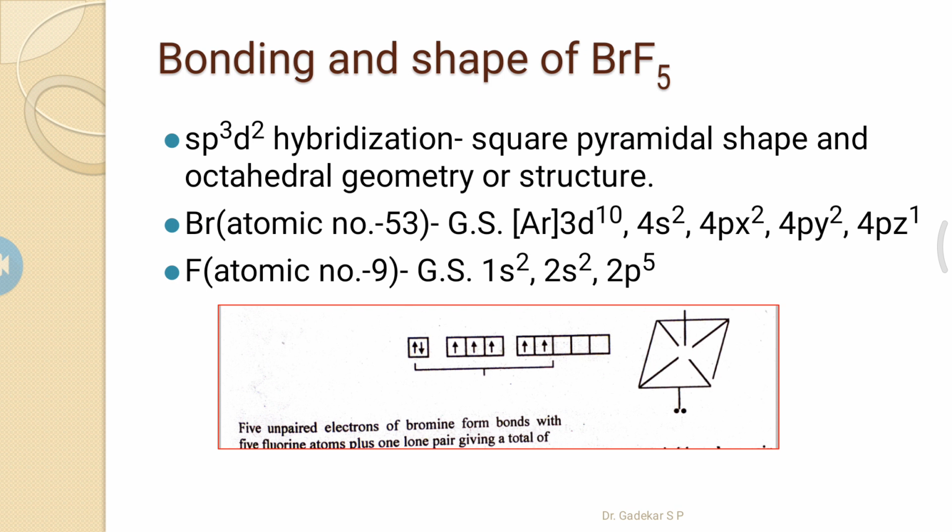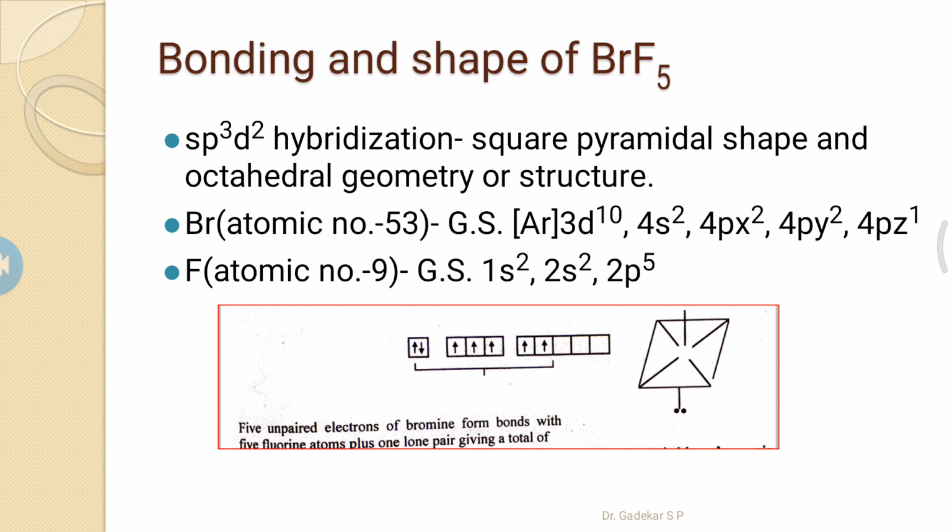Octahedral geometry means we consider all electron pairs, and square pyramidal shape is because only 5 bond pairs are present; at that time we do not consider the lone pair.